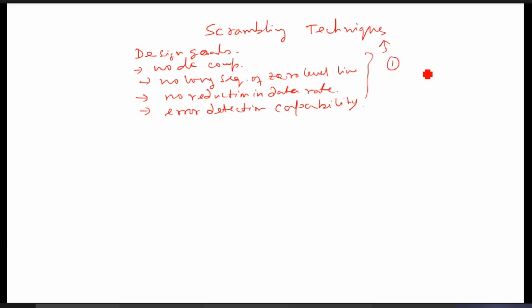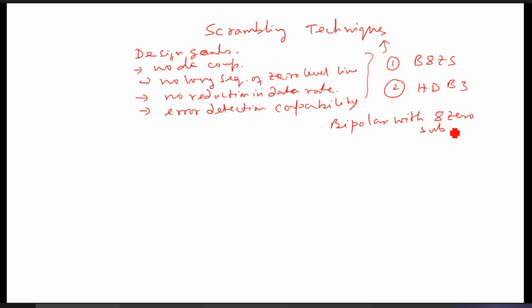There are two techniques. One is bipolar with 8-zero substitutions, B8ZS. Another one is high density bipolar 3-zeros, HDB3.